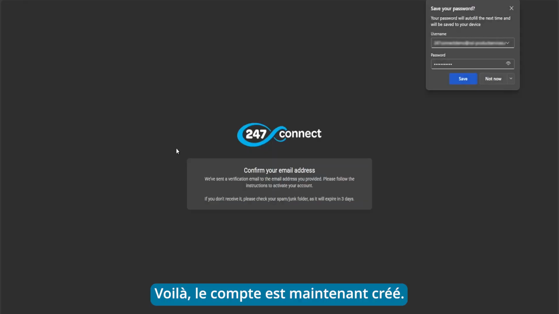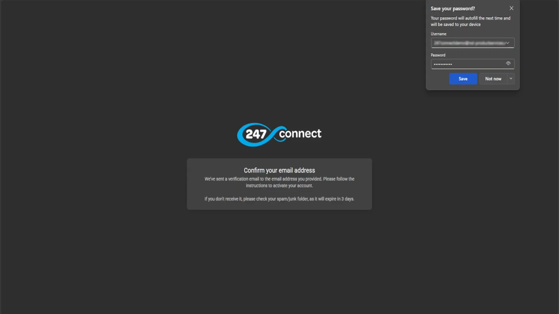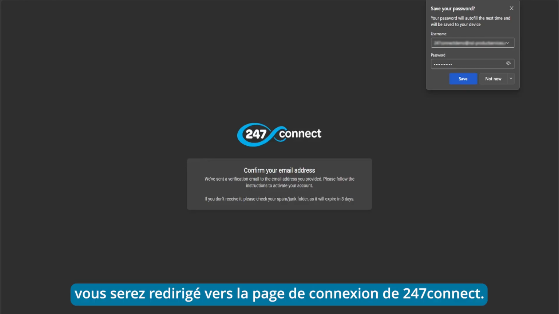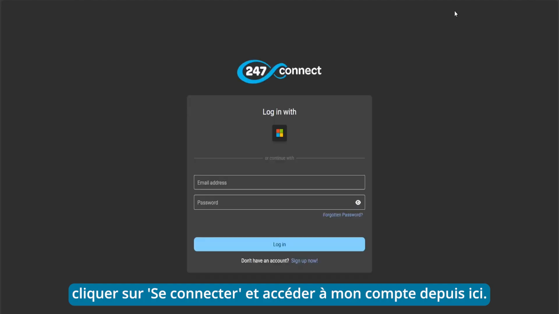So that's created the account, and what it's done is sent me a verification email, which I just need to click on the link to verify my email address. Once you've gone through the email to verify your email address, it will redirect you back to the 247connect login page. However, as my mail client is open in a different browser session, what I'm going to do here is close the tab, click login, and log into my account from here instead.